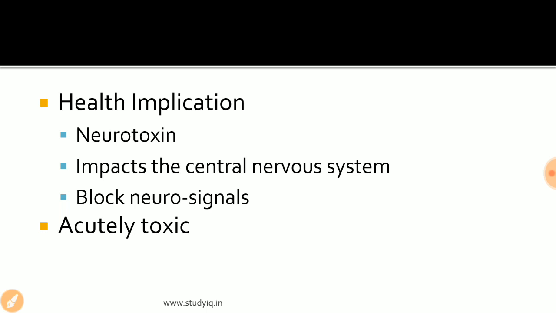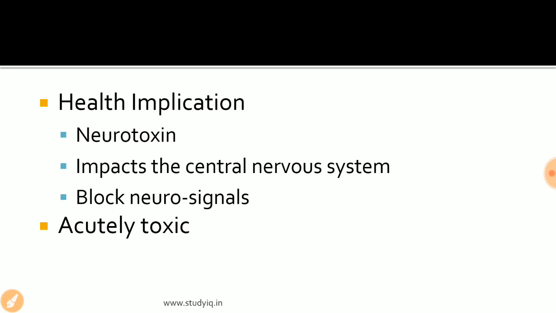As a result, the nervous system of the body is not able to function properly, and the neuro signals are attenuated. The strength of the signals is reduced, they get blocked, and as a result the body functions are not performed properly. One of the most important and most dangerous implications of using Monocrotophos is that it is associated with causing paralysis in the body, because obviously when the signals are being blocked by this chemical, the neuro signals won't be transmitted fluently from one nerve to another or from one part of the body to another.